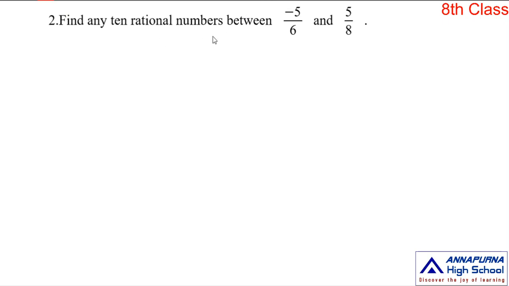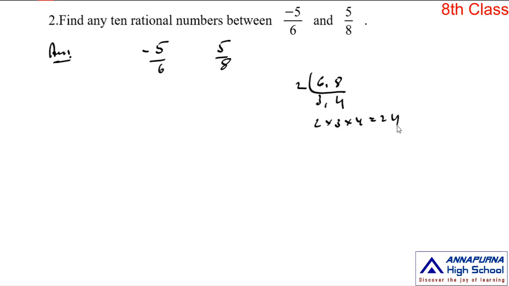Find any 10 rational numbers between -5/6 and 5/8. So the given rational numbers are -5/6 and 5/8. Here the denominators are not equal. By finding the LCM, first take the equivalent rational numbers with a common denominator. So for 6 and 8, the LCM is 2 times 3 times 4, which is equal to 24.